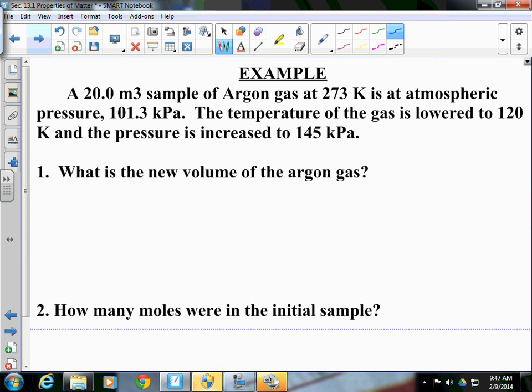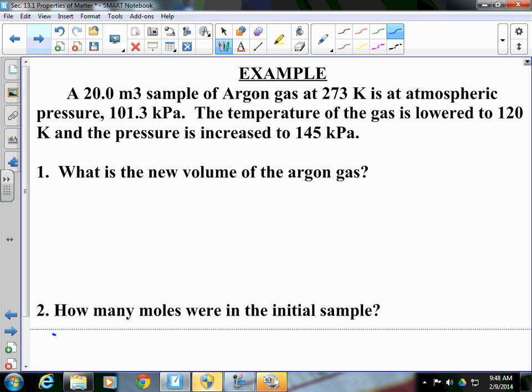So if we take a look at a multi-step example, a 20 meter cubed sample of argon gas at a temperature of 273 K is at an atmospheric pressure of 101.3 kPa. The temperature of this gas is lowered to 120 K and the pressure is increased to 145 kPa. What's the new volume of argon gas?